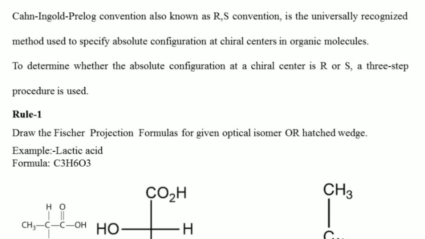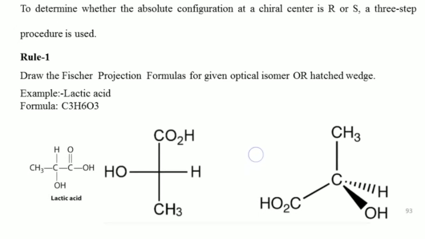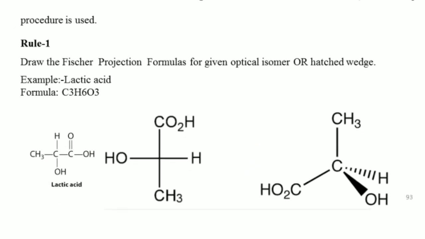Here we have a three-step procedure before giving the R and S configurations. To that we have to follow a few rules. The first rule is given in this particular slide. The first rule is to draw the Fischer projection formula for the given optical isomer.